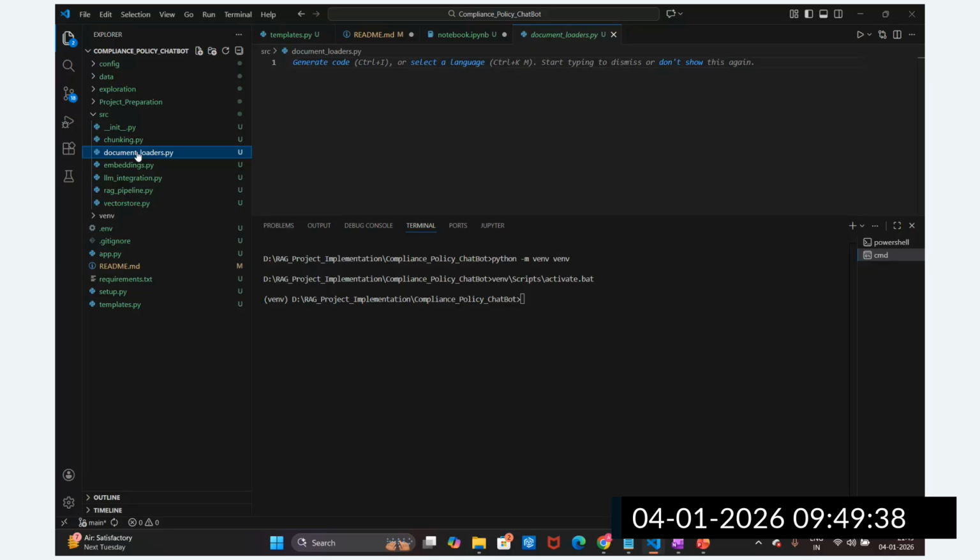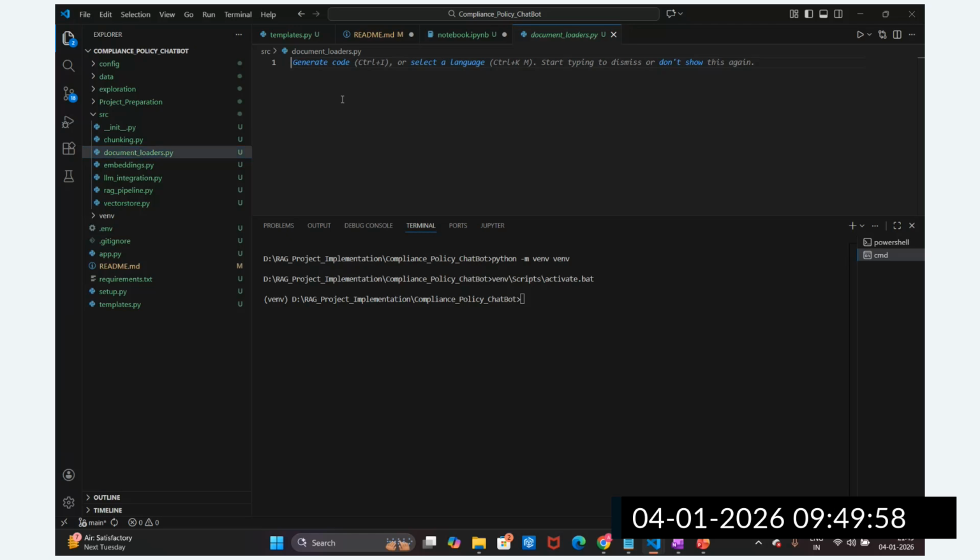Okay, source code development. What are the things we have explored? We have to just convert this into source code. Now I'm going to write the source code based upon the exploration part. First is the document loader, right? First is the document loader.